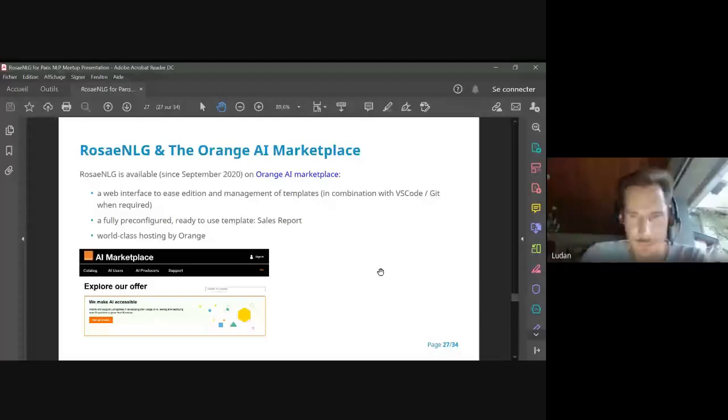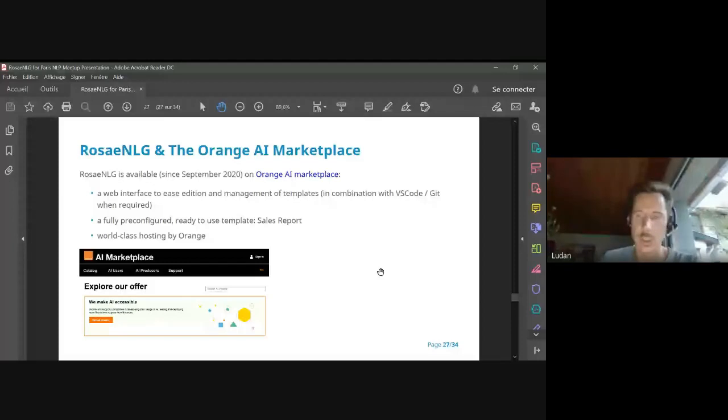Yes, about the availability. So the Rosa Energy is available on Orange Artificial Intelligence Marketplace, which is powered by Orange Business Services. So it's a marketplace where you can actually buy different artificial intelligence services. So what do you have, because you have to pay, what do you have more than the free open source version? You have a front end, which is not available in the public version. So it's a web interface that eases the edition and management of templates. So the idea is to use it. It doesn't replace VS Code or Git, but it can be used in combination with VS Code or Git.